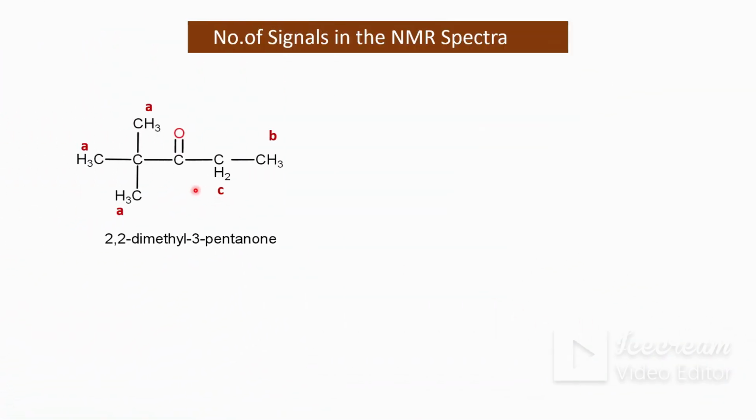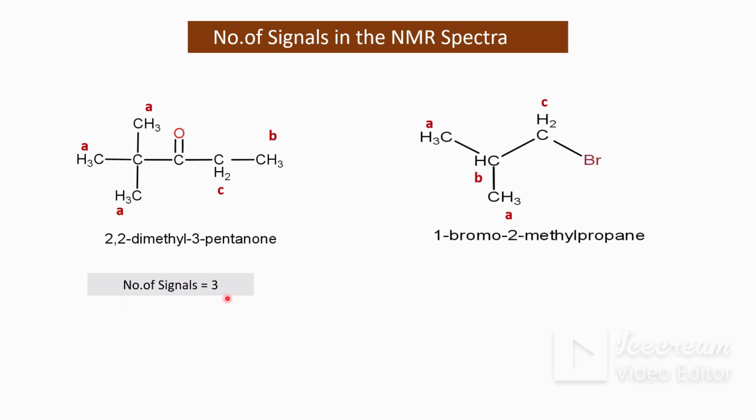Then look at that example. These three methyl group protons are equivalent as they are attached to the same carbon atom. That is, these 9 protons are one set, the A type of proton. The methylene group protons are another set, and the methyl group protons are the third set. Thus there are three sets of protons, therefore the number of signals in the NMR spectra is equal to 3.